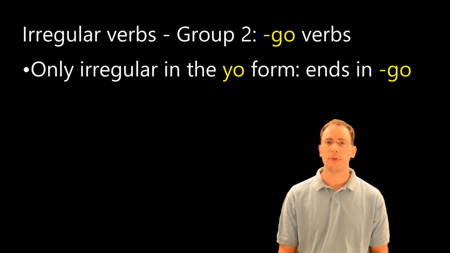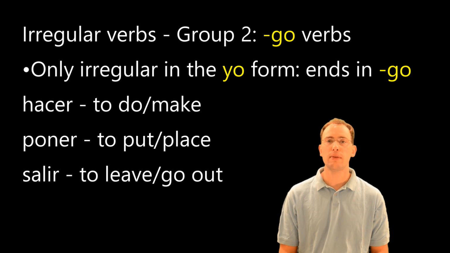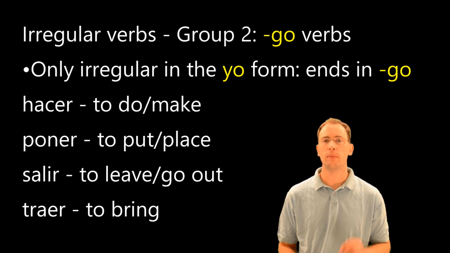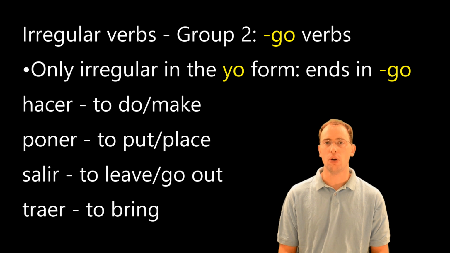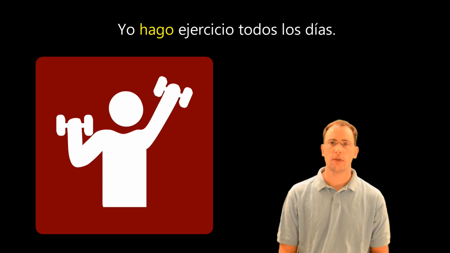And a few of these verbs are hacer, which means to do or to make, poner, which means to put or to place, salir, which means to leave or go out, and traer, which means to bring. Remember, all of these forms are regular except in the yo form, and the yo form ends in go. So I could say something like, yo hago ejercicio todos los días.